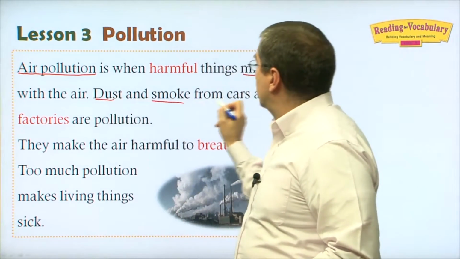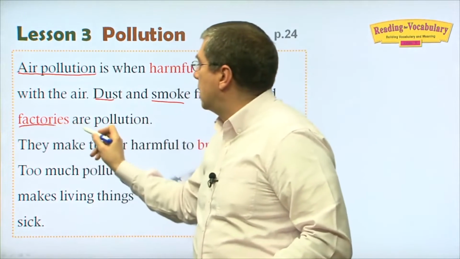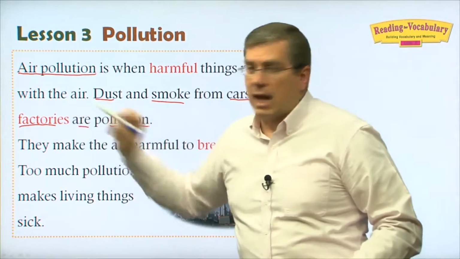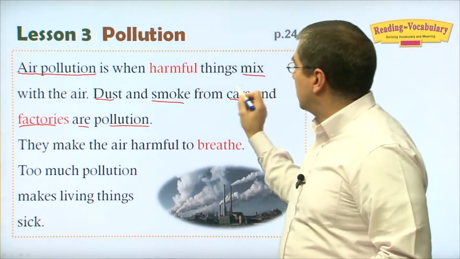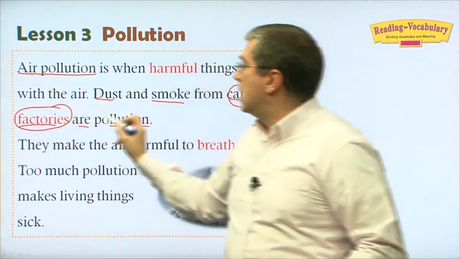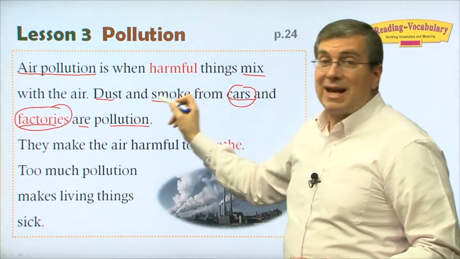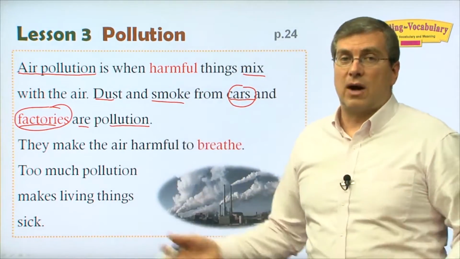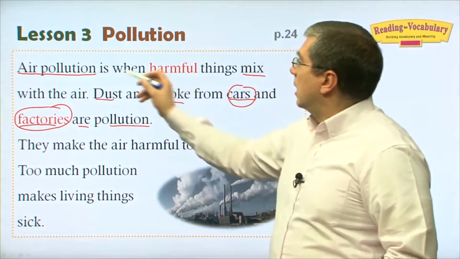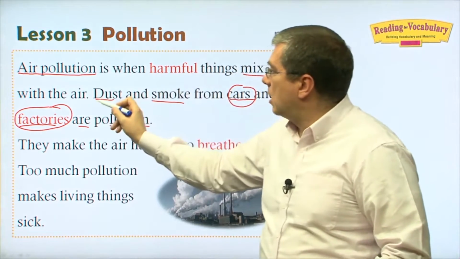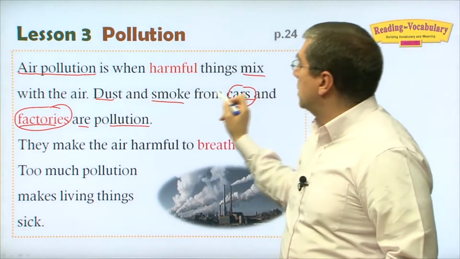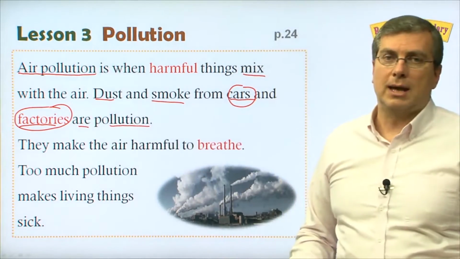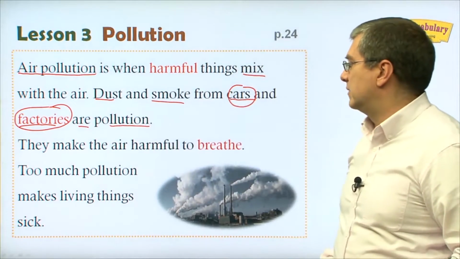Dust and smoke from cars and factories are pollution. So these are the things we do. We drive cars and we make things in factories. When we do that, we make dust and smoke. That makes pollution. That makes our environment dirty, right? So air pollution is when harmful things mix with the air. Harmful things like dust and smoke from cars and factories are air pollution. So that kind of sums up those two sentences.